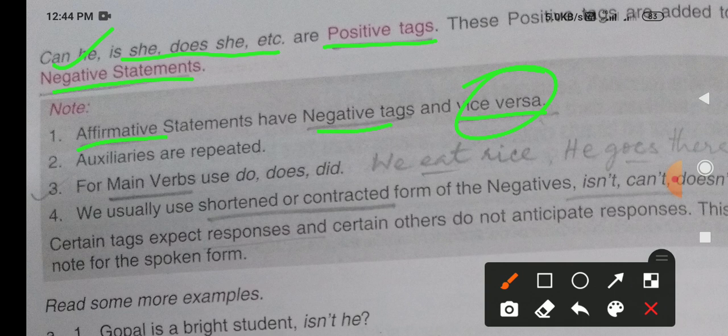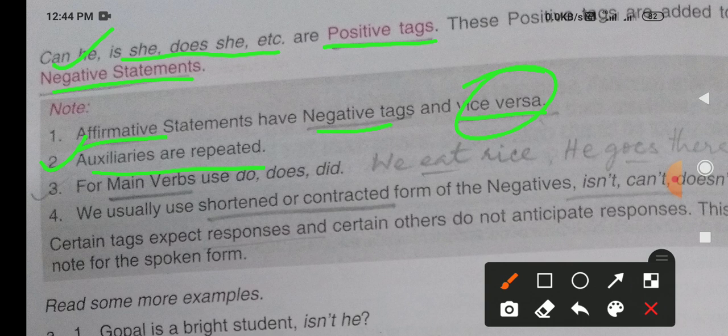So if a negative statement is given, you have to add a positive tag, and if a positive statement is there, then you have to add a negative tag, like that. Okay, next, auxiliaries are repeated. Whatever auxiliary means, a helping verb, like is, are, will, has, can, could, all these will be repeated there.